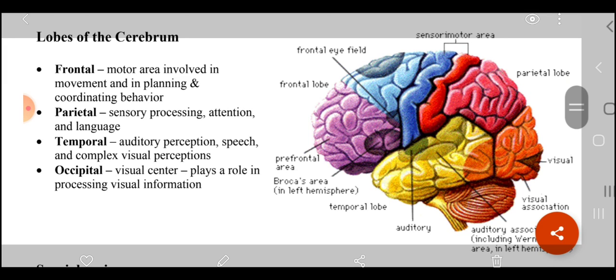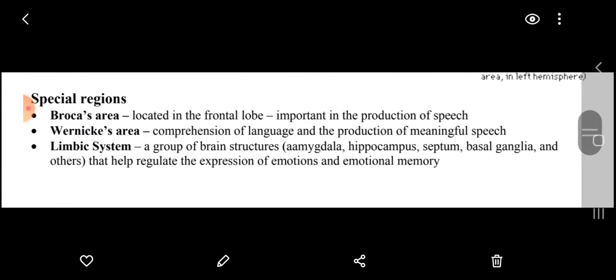Now, the lobes of the cerebrum. It has four lobes: frontal, which controls the motor area involved in movement and in planning and coordinating behavior. The parietal lobe, which is responsible for sensory processing, attention, and language. The temporal lobe for auditory perception, speech, and complex visual perceptions. The occipital lobe, which is the visual center, plays a role in processing visual information.